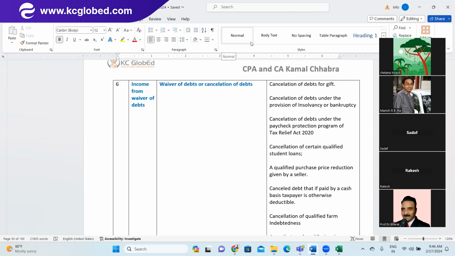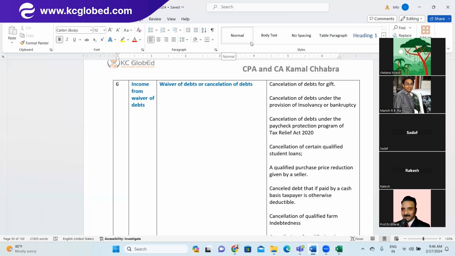But in what cases should it not be treated as income? If you look at the last column, first, the cancellation of debt for a gift. If you are gifting someone, then it is not treated as his or her income. Second, cancellation of debt under the provision of insolvency or bankruptcy.